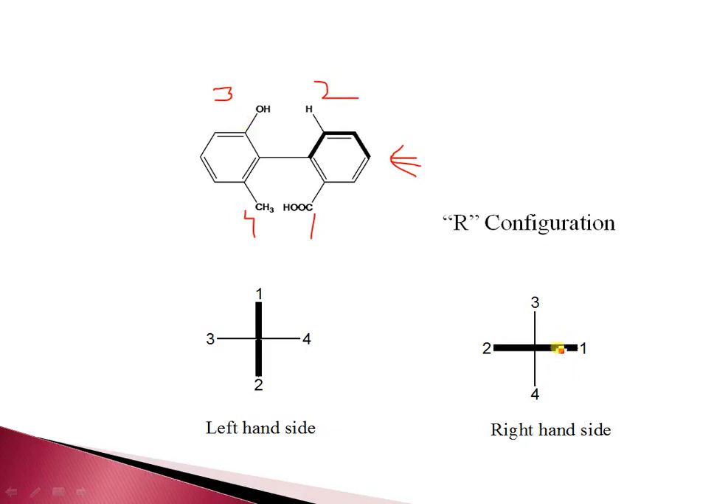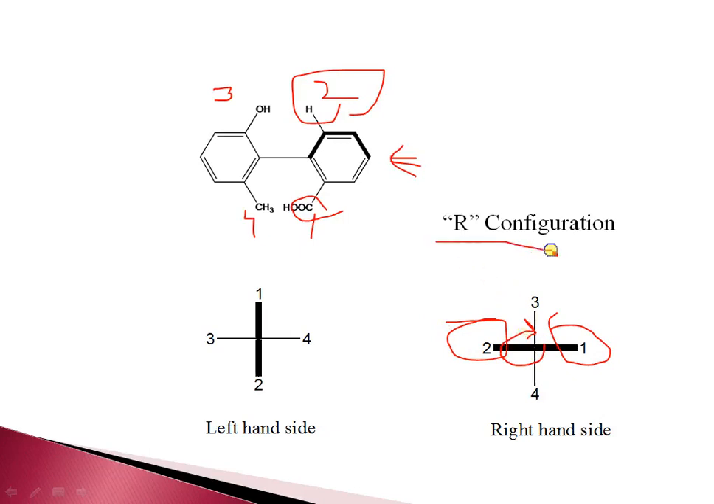So only the last rule is changed, that the solid line is on the left side. Solid means this solid is on the left side, this is the left side, and this dotted line should be on the right hand side. And again this is 1, 2, 3, it is R configuration. So when we view this molecule from both sides, the answer should be the same, that is R configuration. This molecule has R configuration.